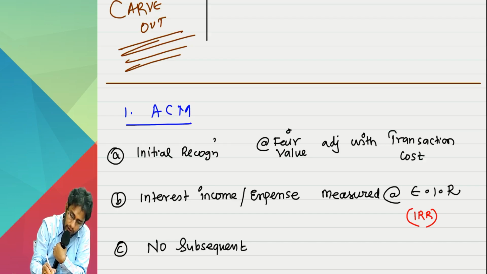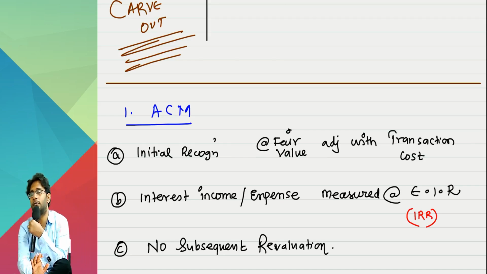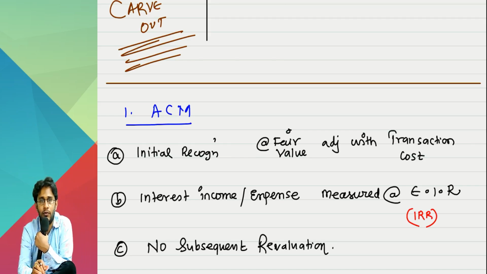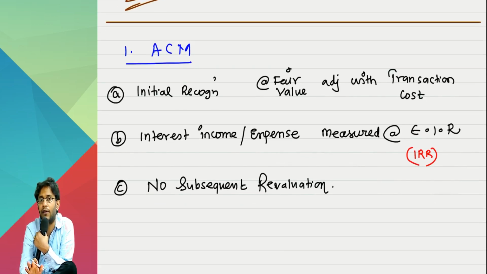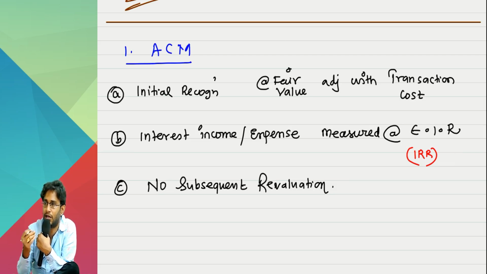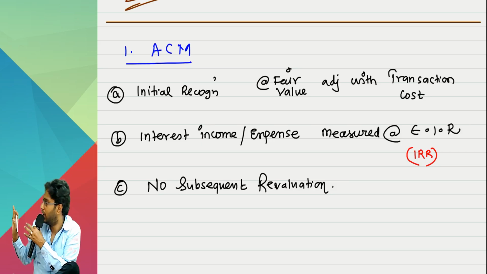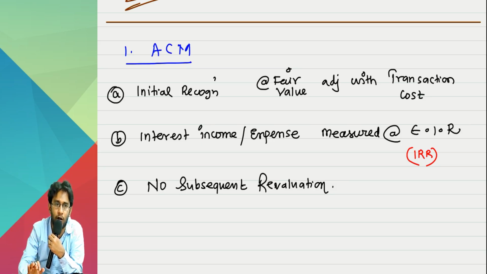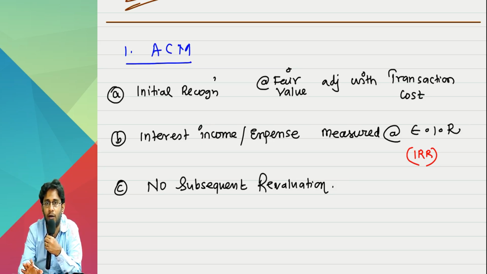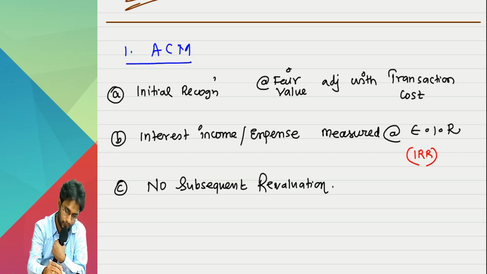No subsequent remeasurement or revaluation. So on the first day you recorded some value. Every year, interest expense and interest income accounting will happen. Thereafter you will never go to the market, bring the fair value, and start remeasuring. Nothing you will do. ACM, it's almost like a cost model only. You will never go to the market and bring the latest fair values. This is ACM, sir.